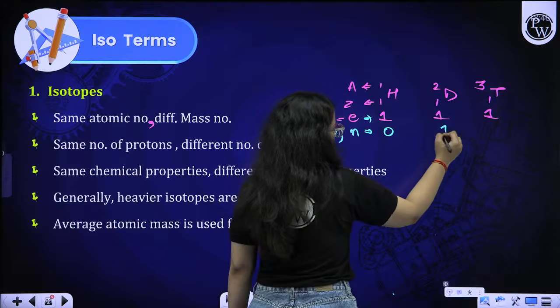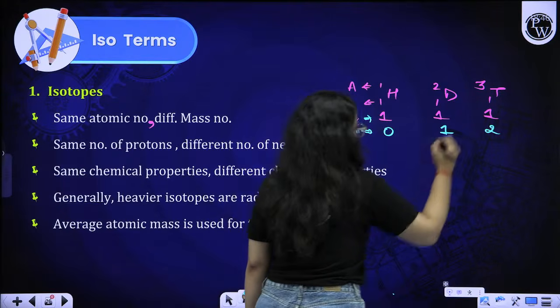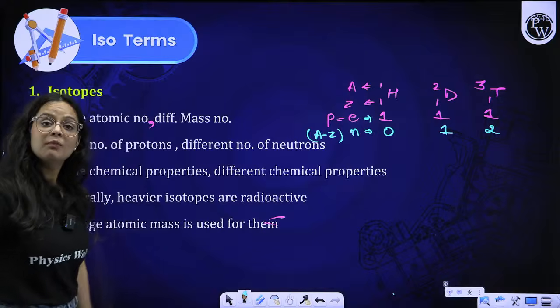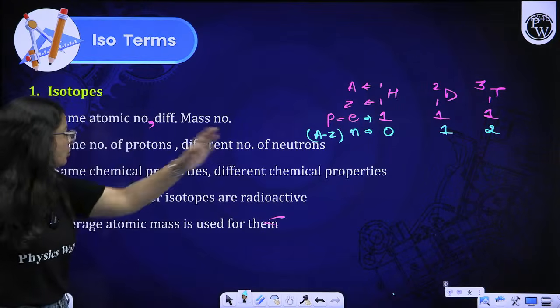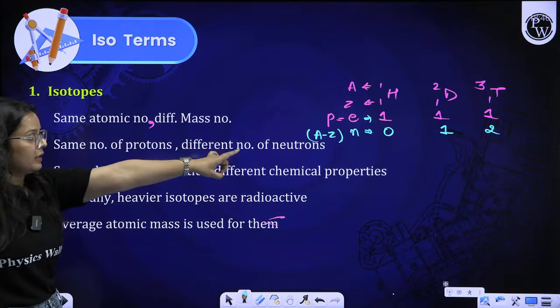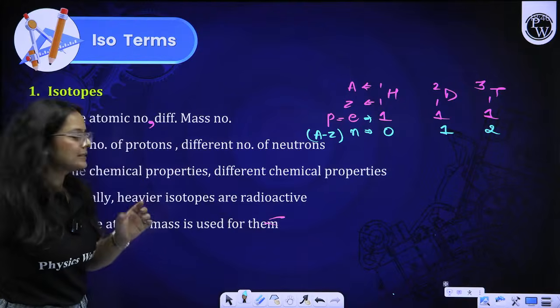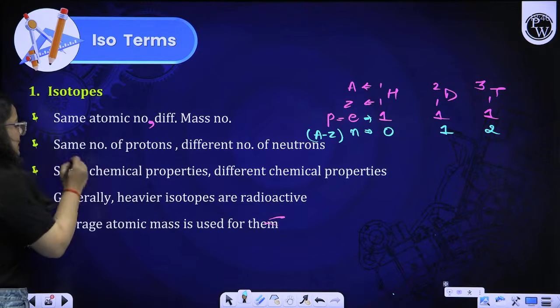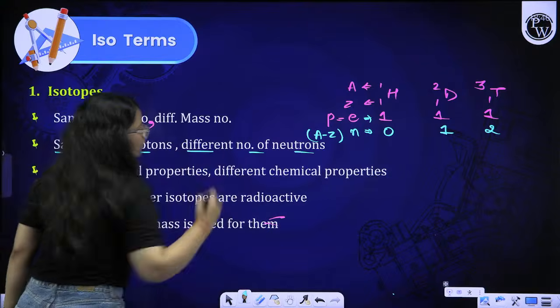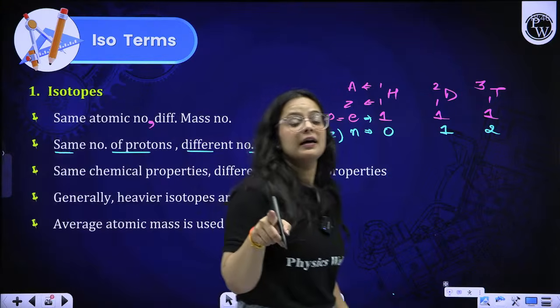2 minus 1 will be 1 and 3 minus 1 will be 2. So what we can say with a more pronounced definition is that the neutron number is different, while the electron and proton number is the same. The number of protons is the same, with a different number of neutrons in isotopes. This is the question that they might ask you.